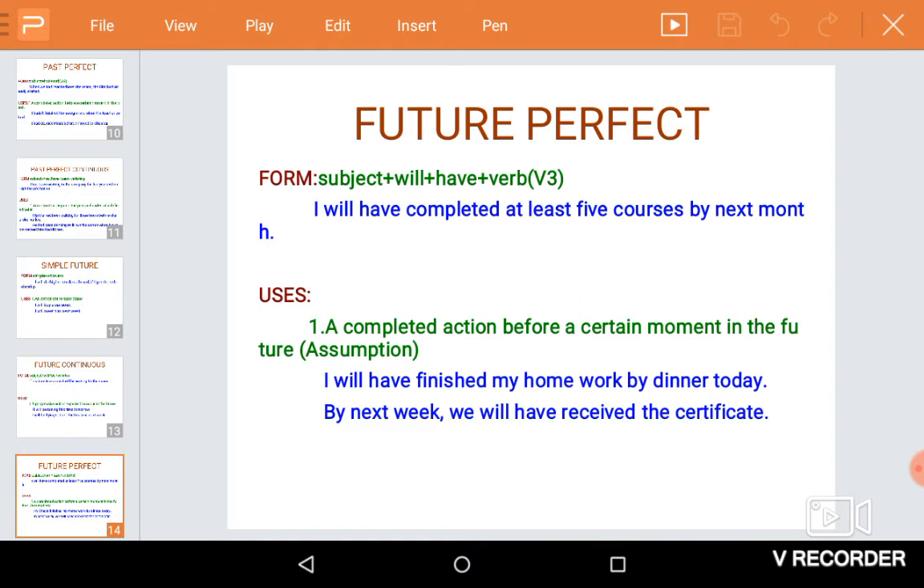But this is future perfect. Here you have to say tomorrow by this time, by the end of July, etc. Something like that. I will have completed my course.